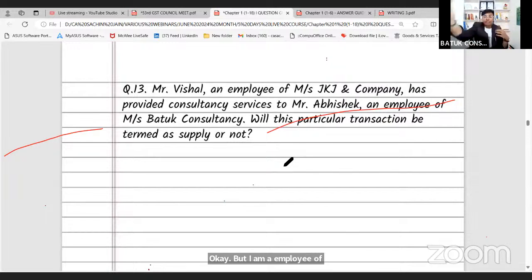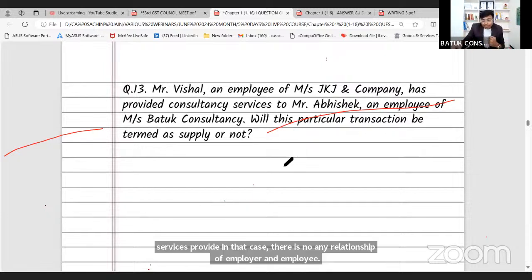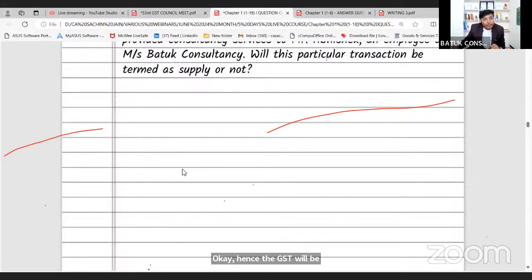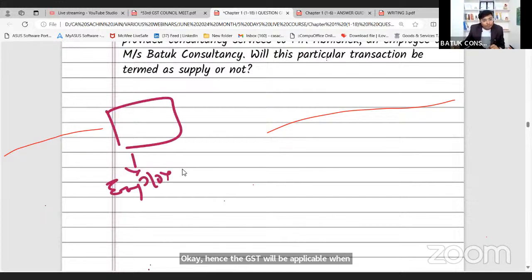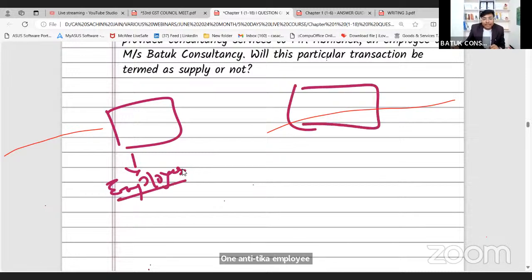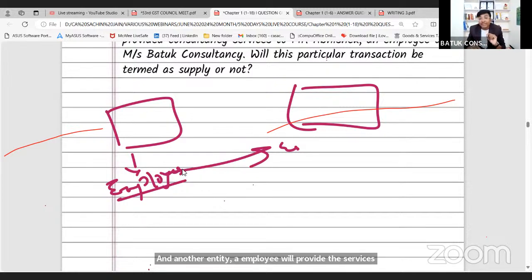JK Jain and Company, and one X person is an employee of Messrs. Batu Consultancy, and those two employees are providing services to each other. In that case, there is no relationship of employer and employee. Okay. Hence, the GST will be applicable when an employee of one entity and an employee of another entity provide services to each other. The transaction is between employees, hence the same will be treated as supply and GST will be applicable.